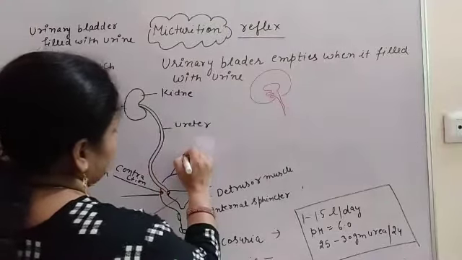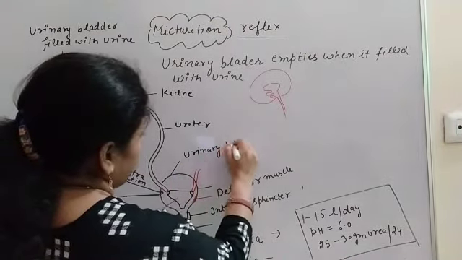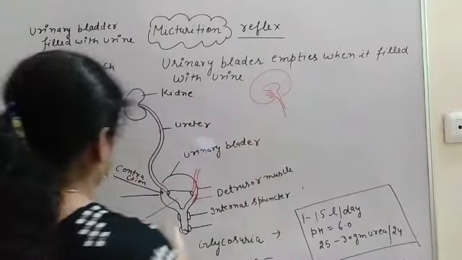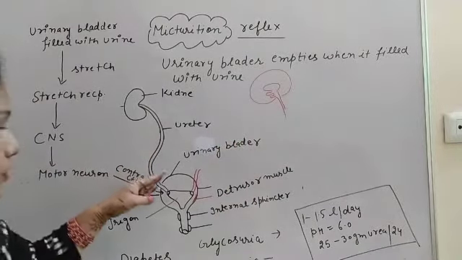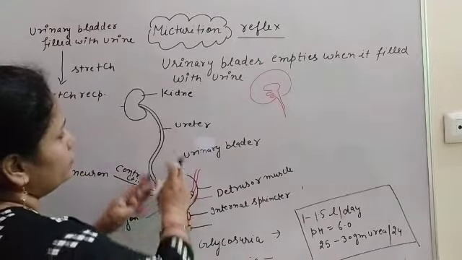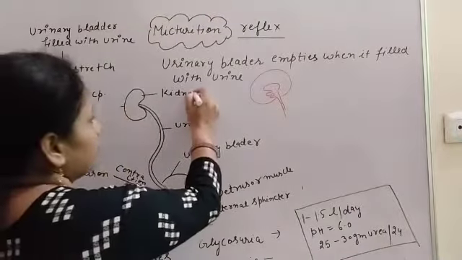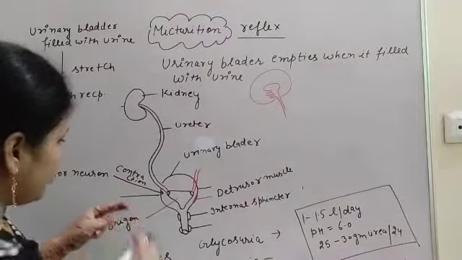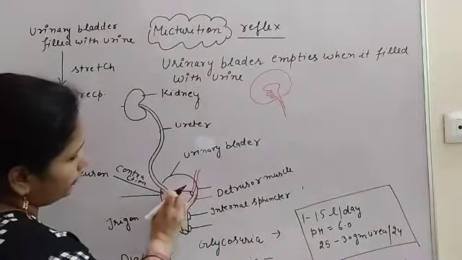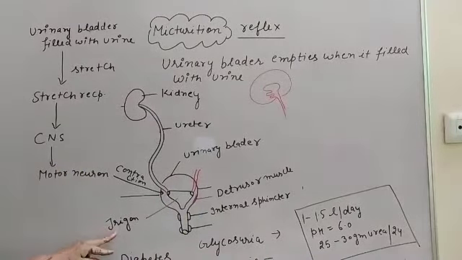So that is the urinary bladder. This urinary bladder collects the urine from the ureter, and this ureter collects the urine from the kidney. Here it opens into a triangular structure, and that triangular structure is the trigone.